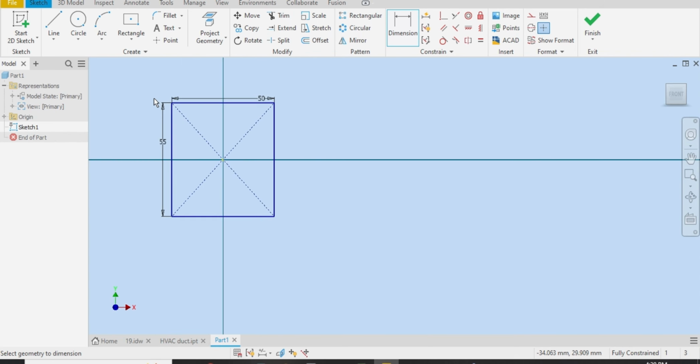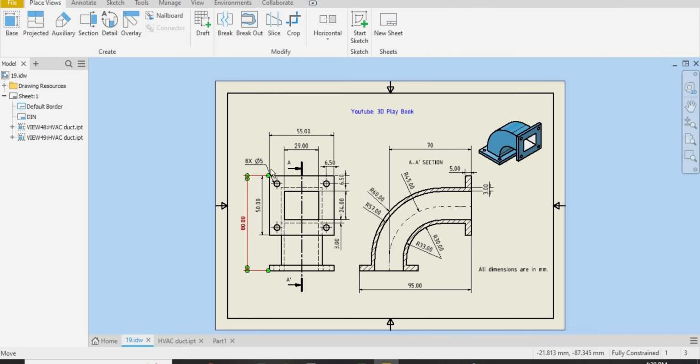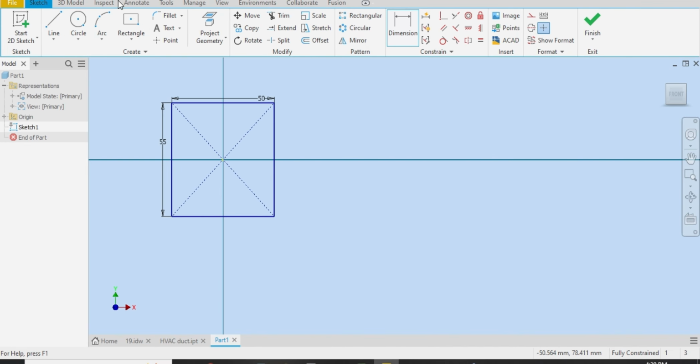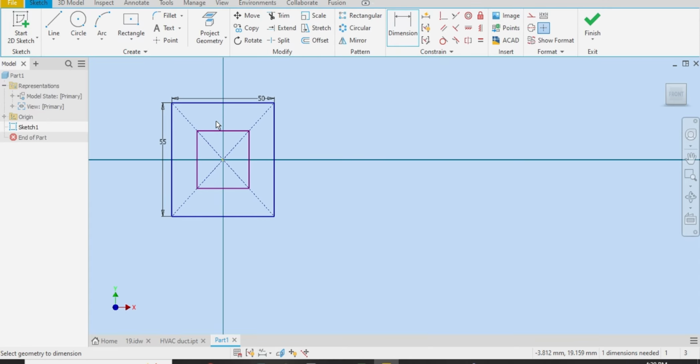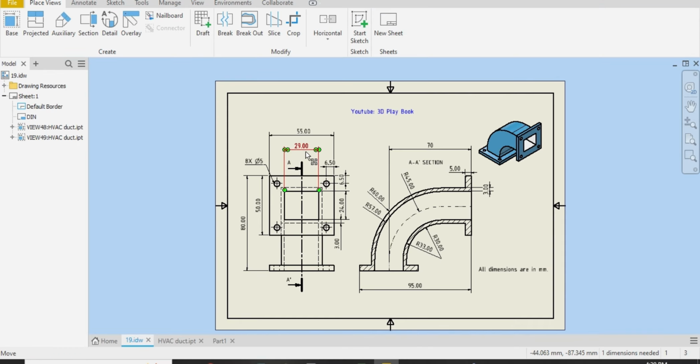Okay, let me just zoom in a little bit. Go back to the drawing sheet and 29 and 24 of another rectangle, and the thickness will go to 5 millimeter. So go back to the part, choose again the center point rectangle like this. Let me type 24 here. Go back to the drawing sheet, 29 and 24.